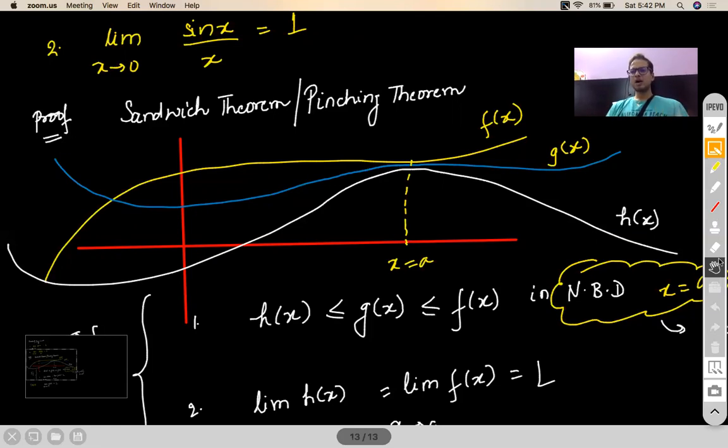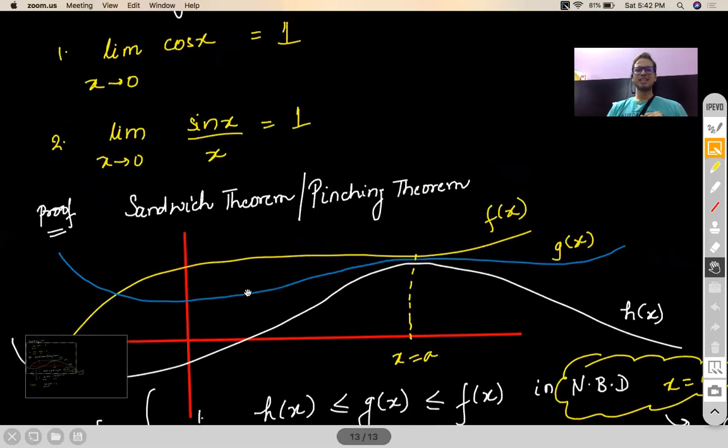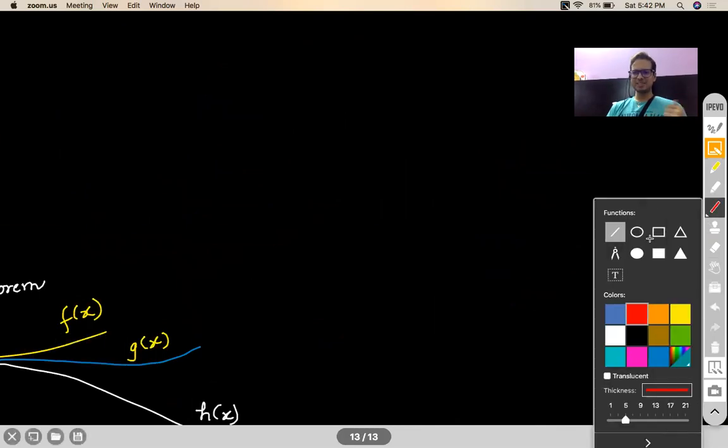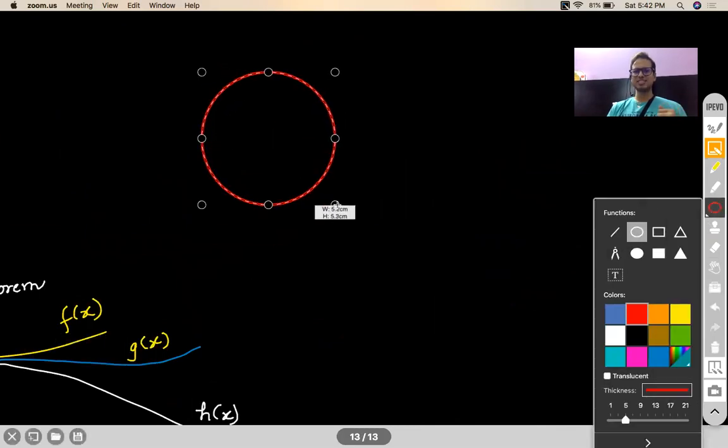Now, how do I plan to use this to solve sin x by x as x tending to 0? I think I've done this proof with you in the past, so I'll just make this proof a very hasty one.